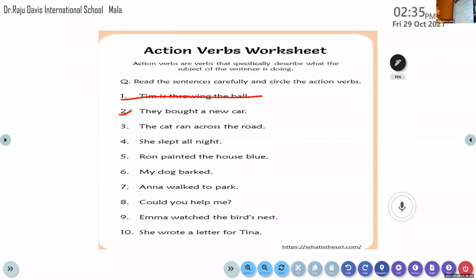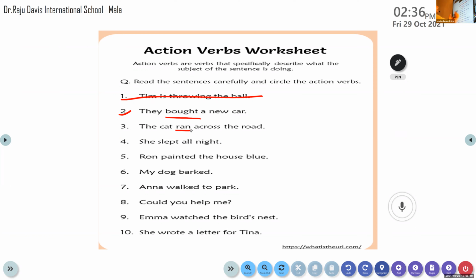Yes, Azaria, come on, read the sentence. They bought a new car. Yes, they bought a new car. Very good. Come on, identify the verb in it. Bought. Bought, very good. Bought is a verb there. Very good. Parvati, come on. Quickly, we'll do this. Very good, Azaria. Parvati, come on, move on to the next question. That is the third question here. Come on. The cat ran across the road. Very good. The cat ran across the road. So, ran. Very good, Parvati. Ran is a verb there.